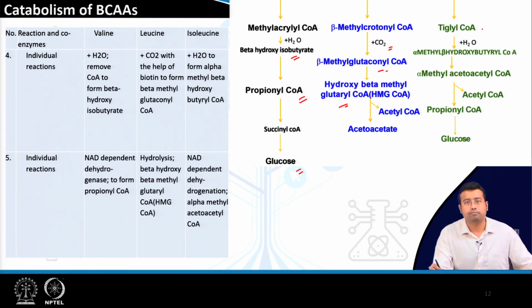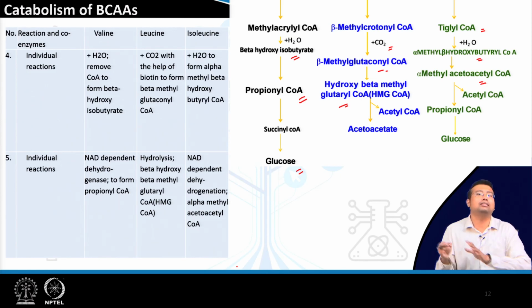And in case of the third pathway, what happens? Tiglyl CoA is again converted to alpha methyl beta hydroxy butyryl CoA, then it is converted to alpha methyl acetoacetyl CoA by dehydrogenation. So, I hope this slide is clear. Again, let me tell you, you do not need to remember these individual steps. In the grand scheme of things, when you are revising for the entire curriculum, this is not so important compared to the disease section, because disease section is a must know area in this branched chain amino acid metabolism. This is nice to know.